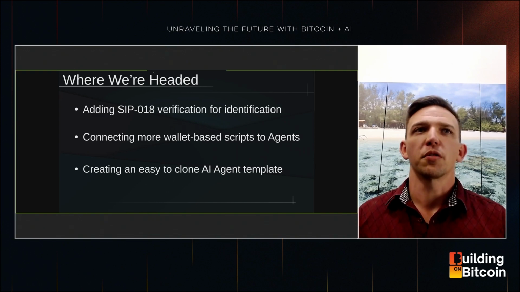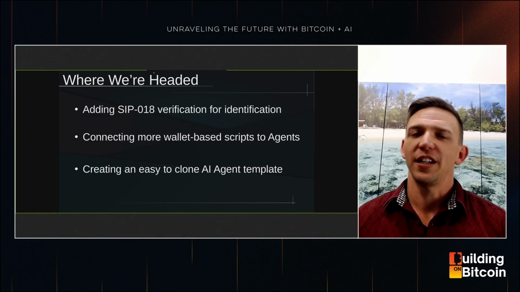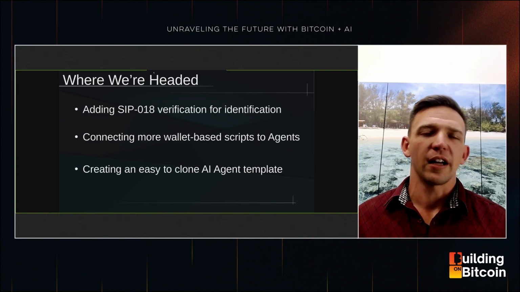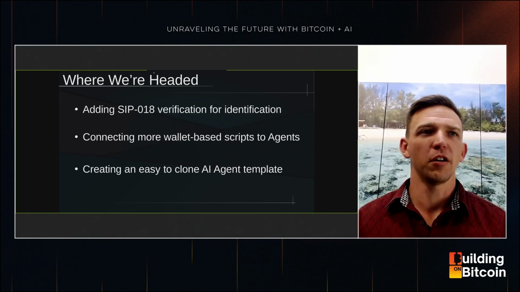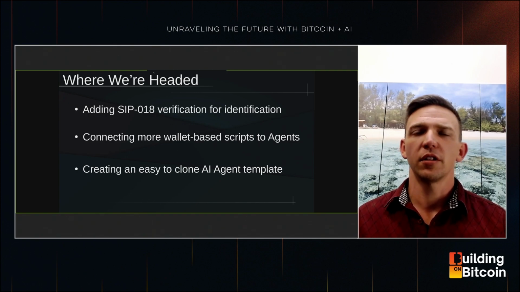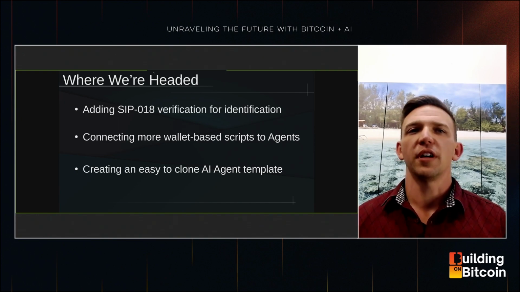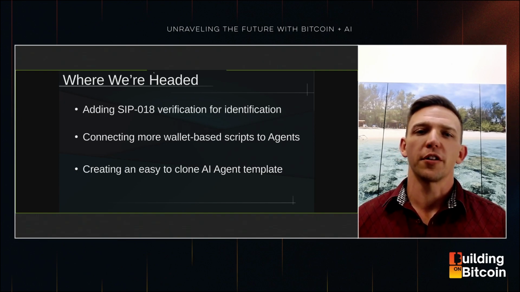We are also working towards connecting more wallet-based scripts to agents. If you take a look at some of the scripts that we have available today, you'll see that we already have interactions for the invoice contract defined. We actually have deployed a copy of the sBTC token, we're calling it AI BTC, on testnet. And we're looking at how to have these agents possess funds, complete actions, and turn that into an easy to clone template for others to experiment with.